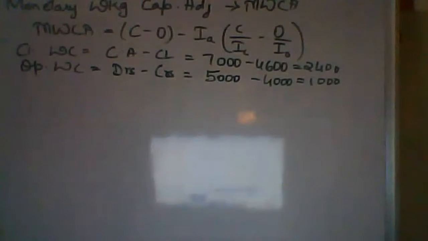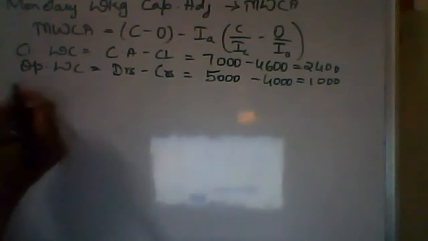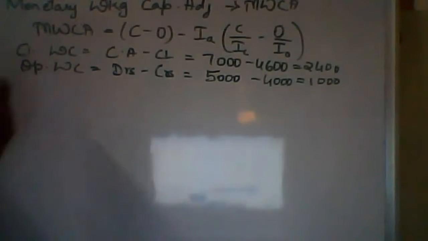So now we have the monetary working capital for both closing and opening. Now what will we do? We'll apply it in the formula. Here the opening index is 100, closing index 120, average index 110.